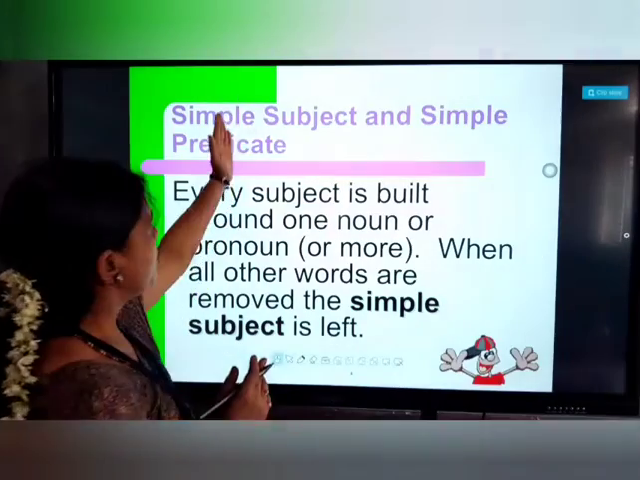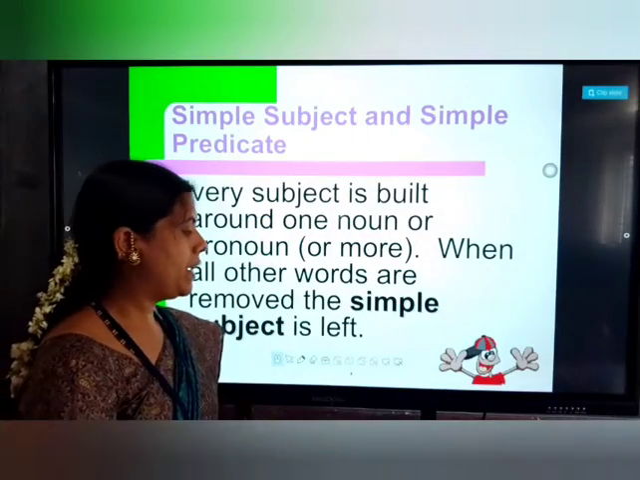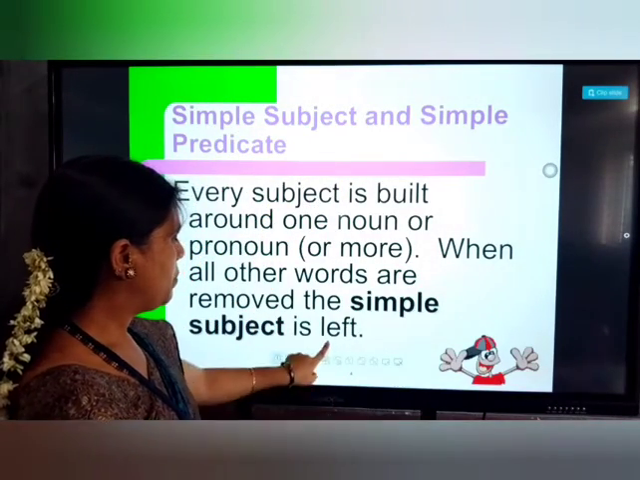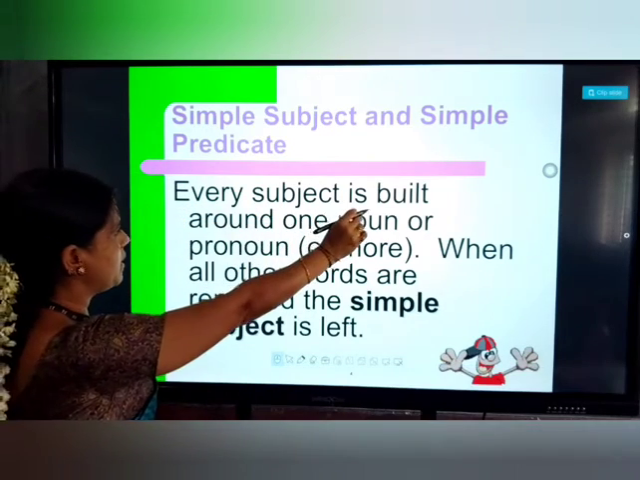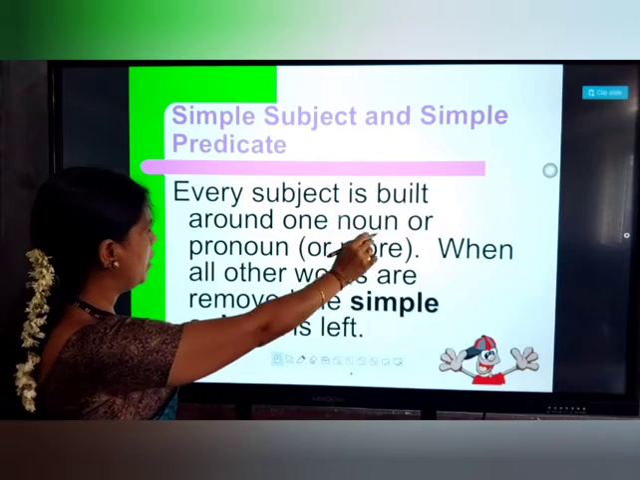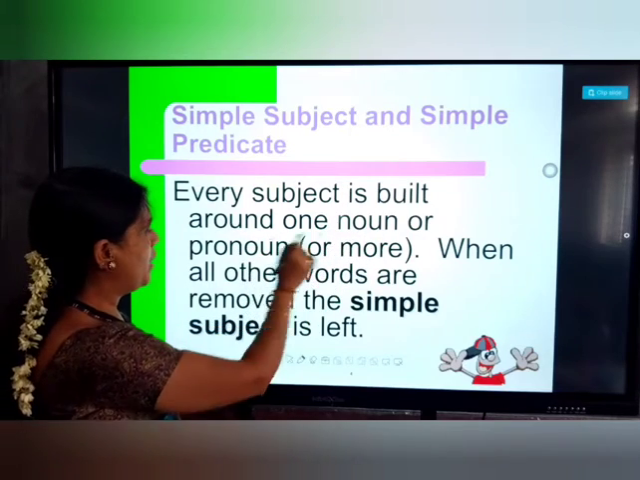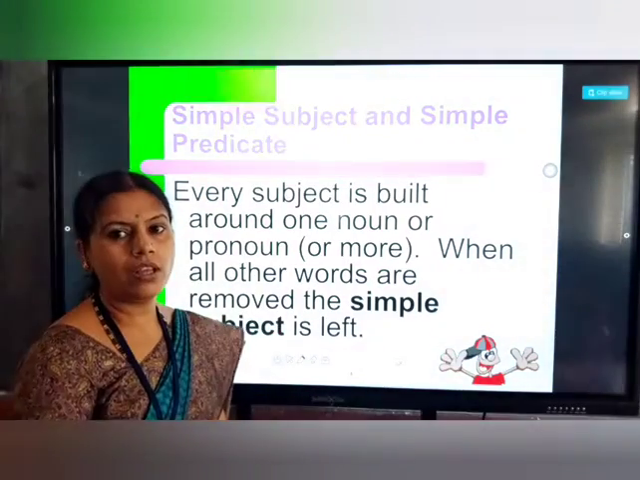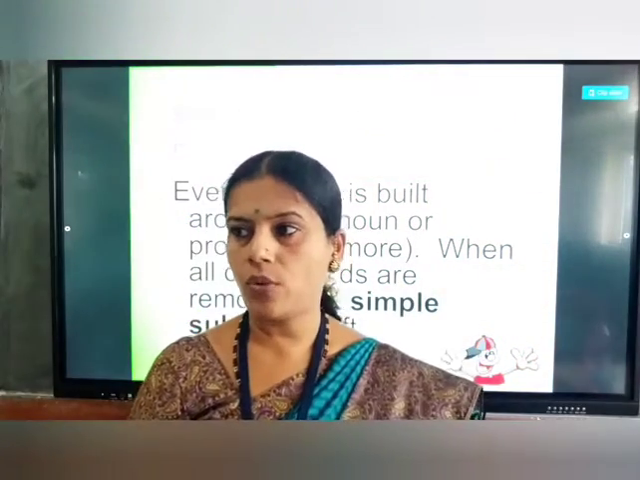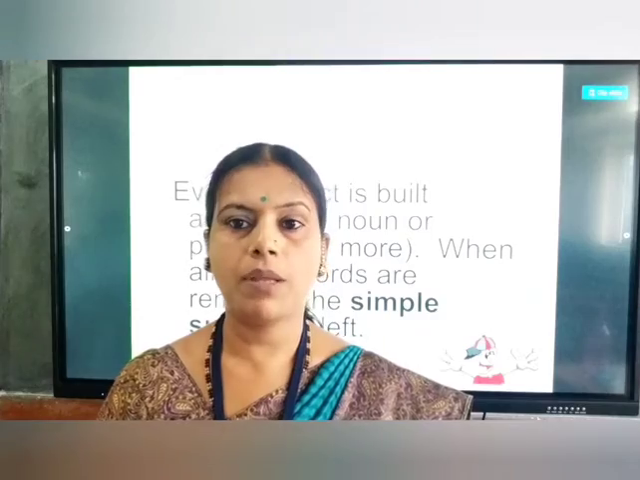Now simple subject and simple predicate, they have given you. See here, every subject is built around one noun or pronoun. When all other words are removed, the simple subject is left. So every subject is built around a noun or a pronoun; it may be a noun, it may be a pronoun.